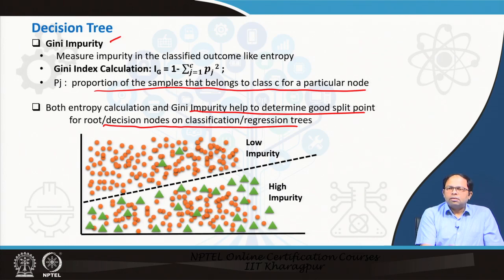So, these are the final outcome. This is the final mode choice maybe. Over here there are a few of this is car, this is car, this is bus maybe, and over here there is bus and car, this is mixed. If I split using this particular line, that means a particular decision plane or decision window, then we find on this side there is low impurity and this side there is high impurity. So, there the information gain would be higher. So, this is what we have to calculate.